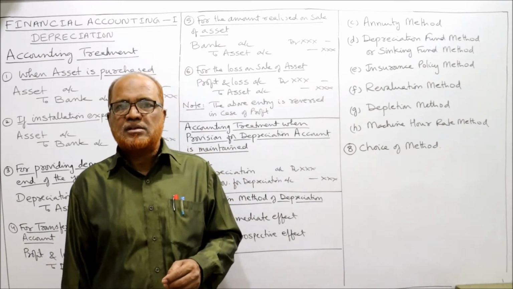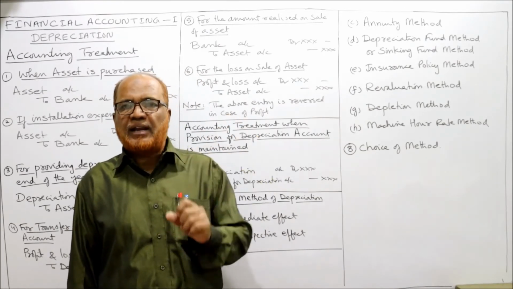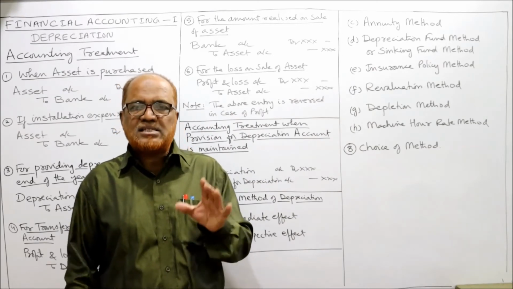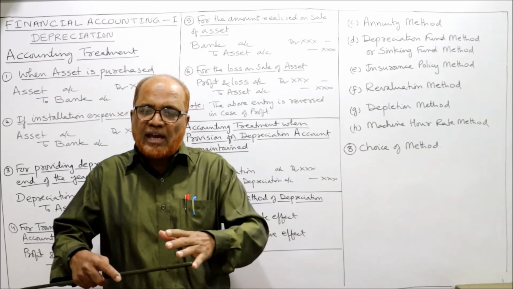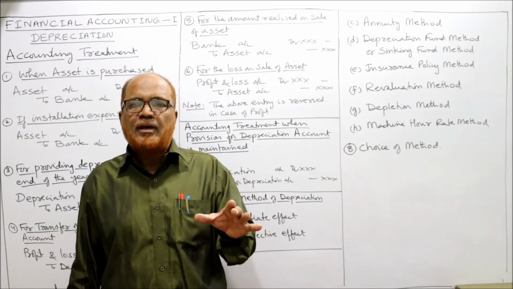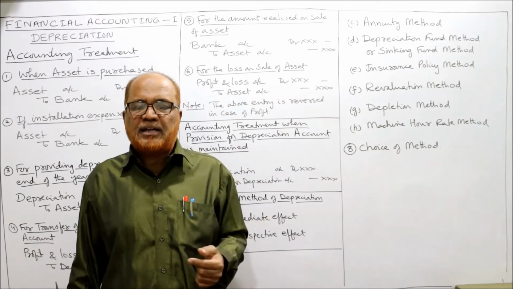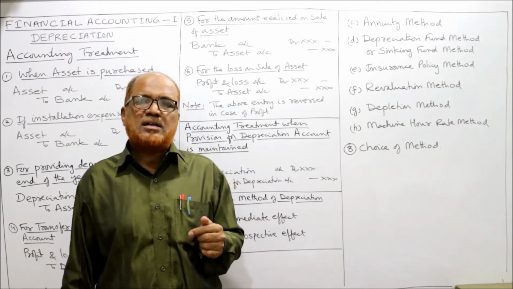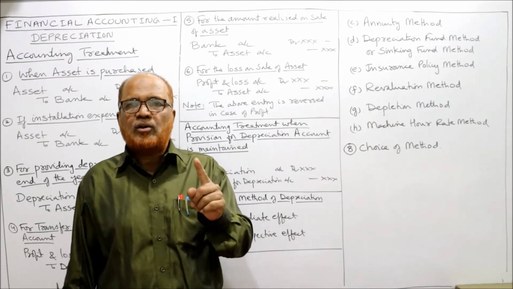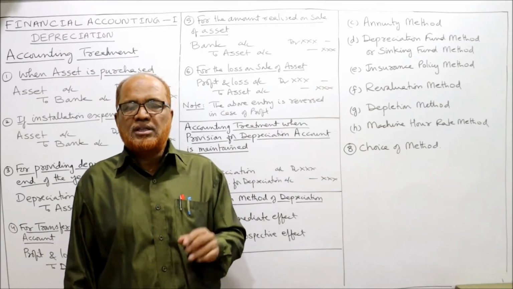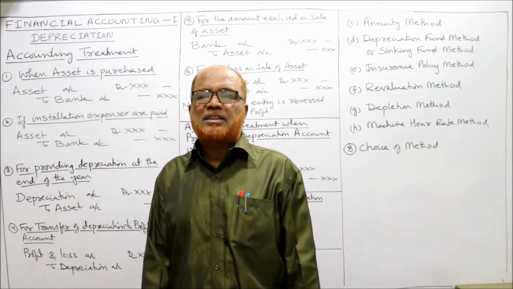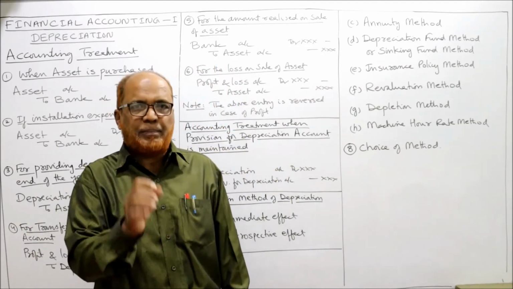So 10 lakh divided by 1 lakh, 10 rupees per hour. So we calculate how many hours the machine was used during a particular period. Then that will be multiplied by 10. Example, 10,000 hours the machine was used. So 10,000 into 10, 1 lakh rupees is the depreciation. This is called machine hour rate method. So these are some of the methods of calculating the depreciation.